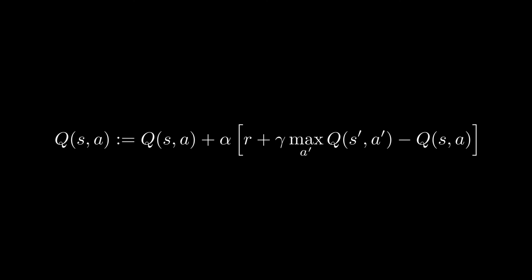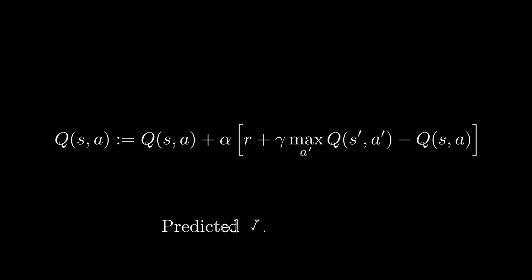Why is that the case? Well, because the target is based on fewer future assumptions. As a component of the target is the reward directly observed from the agent's recent action, making it grounded in immediate experience rather than speculative projection. Once we have our predicted value and our target value, we can use the following equation to update our estimate.